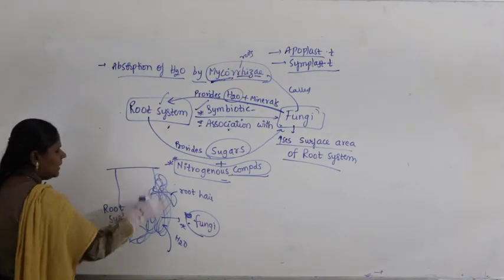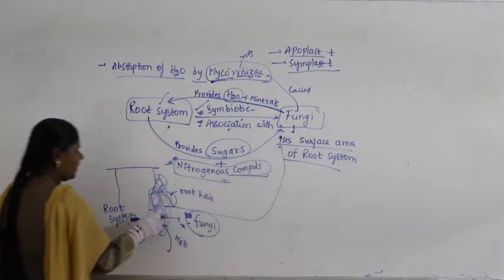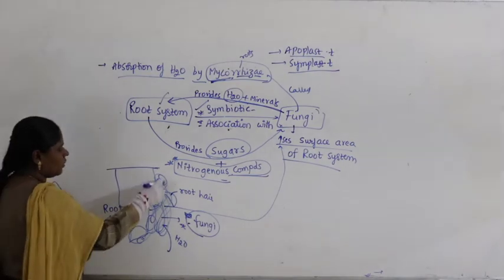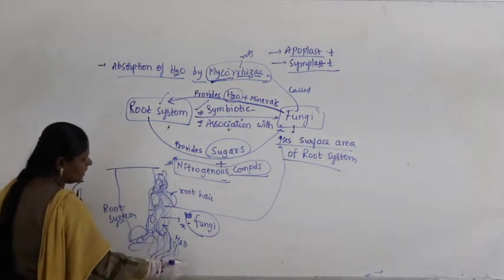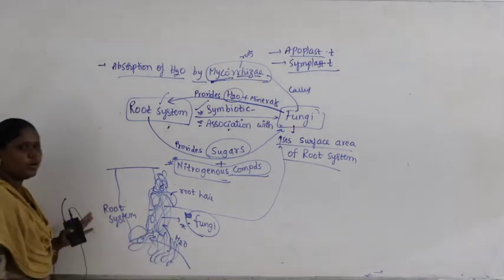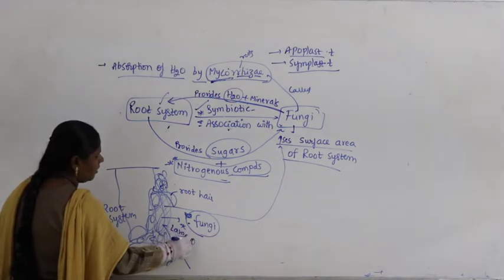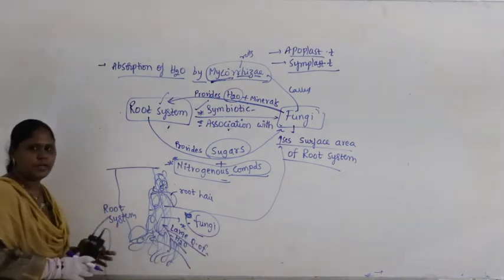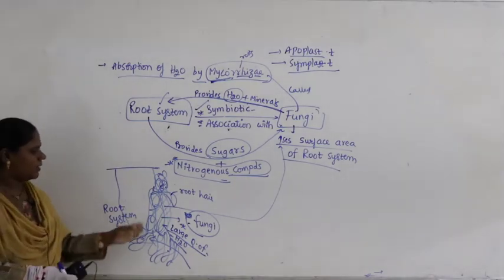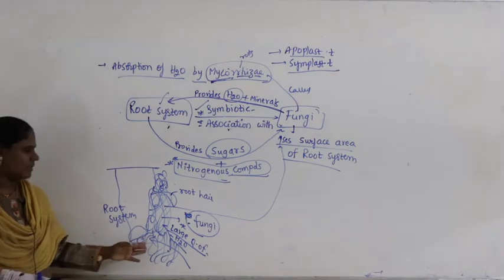That means it increases the total surface area to take a large quantity of water. The network of filaments is called hyphae.